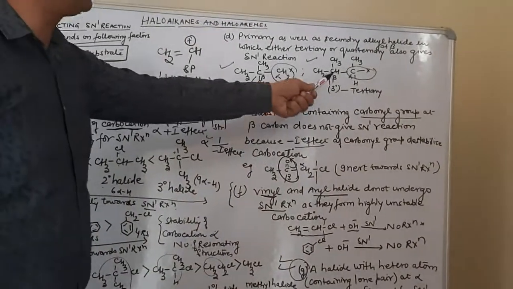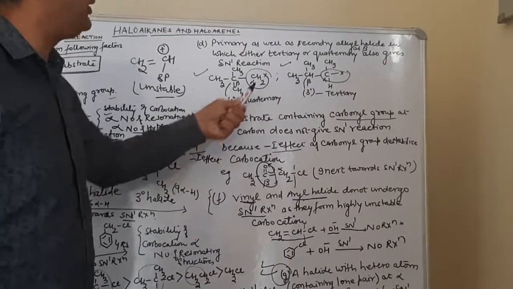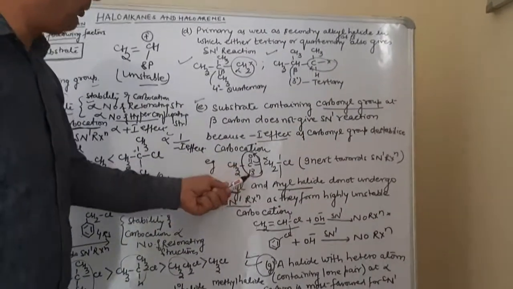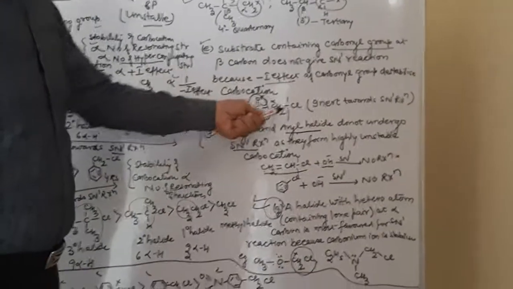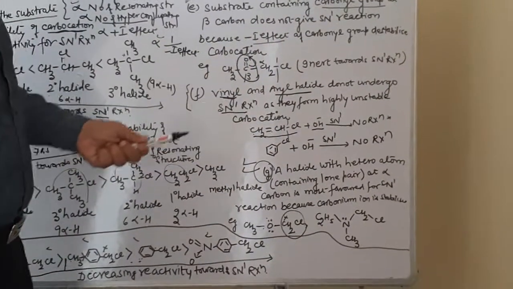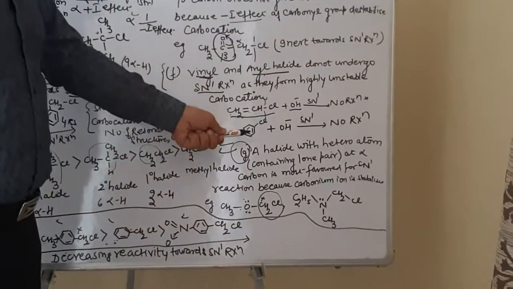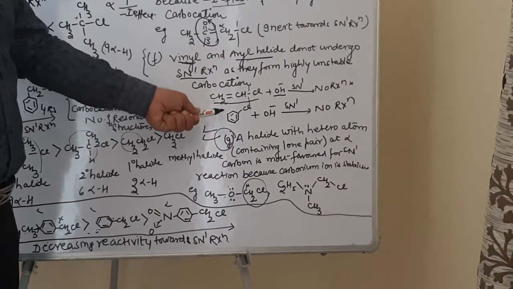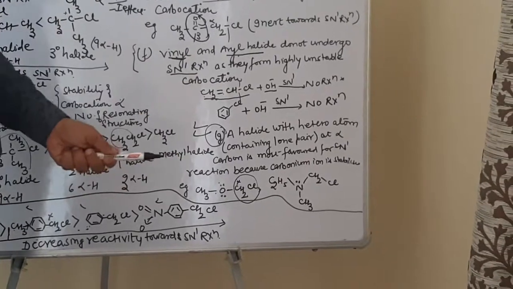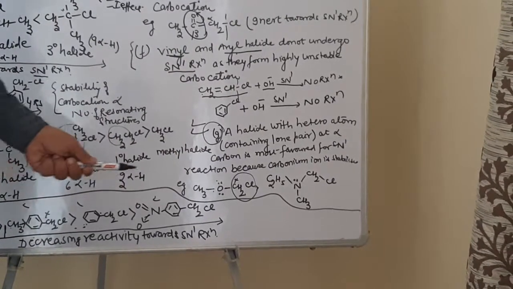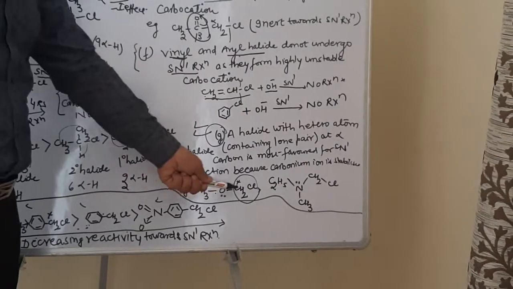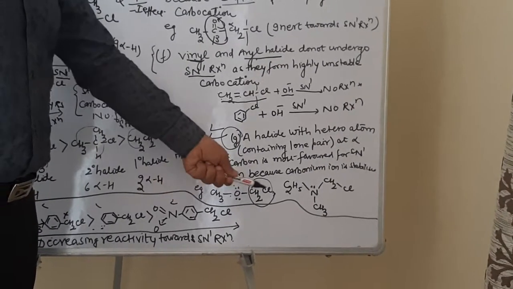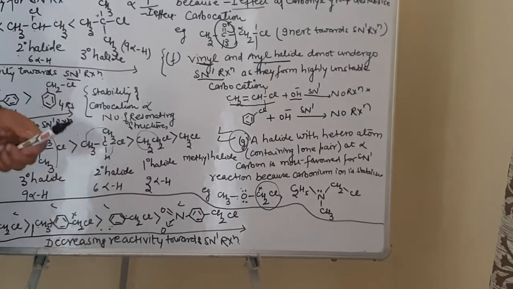A 1 degree compound can show SN1 reaction if at the beta position tertiary or quaternary carbon atoms are present. If at the beta position a carbonyl group is present, then it will never favor SN1 reaction. Vinyl and aryl compounds never favor SN1 reaction because vinyl carbocation and aryl carbocation are unstable carbocations. However, if some heteroatom is present in a 1 degree alkyl halide, this will favor SN1 reaction because the carbocation will be stabilized due to resonance.